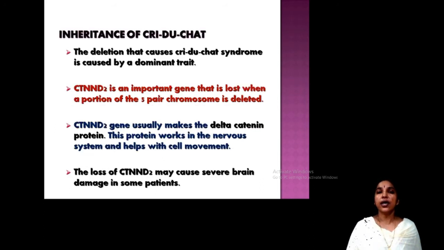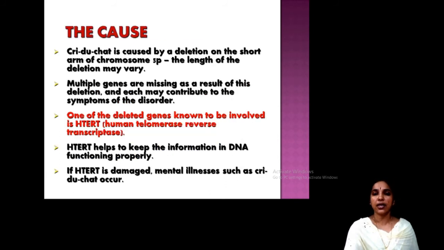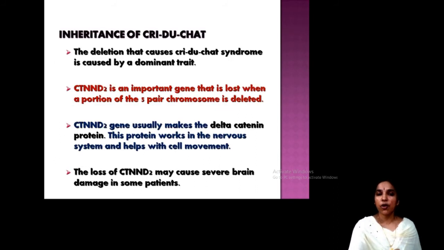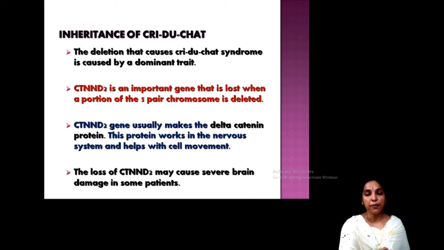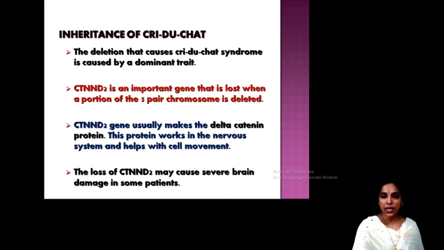So inheritance is a dominant trait. CTNND2 is an important gene that is lost when 5p is also deleted. Here we discussed another deleted gene, HTERT, and one more deleted gene, CTNND2, another very important gene that is lost. It encodes delta catenin protein, which is essential for the working of the nervous system and cell movement.